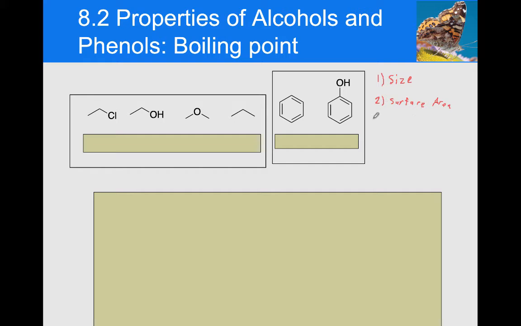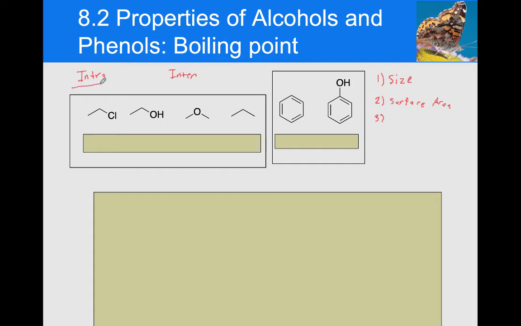So straight chain alkanes have higher boiling points than branched chain alkanes. And then the third thing that comes into play in determining the boiling point of a molecule is the intermolecular forces at play. So remember, when we think about forces, we can have intra, I-N-T-R-A, and inter, I-N-T-E-R.